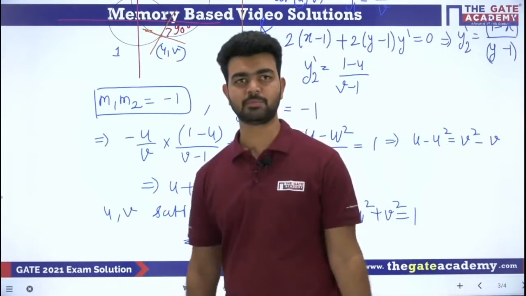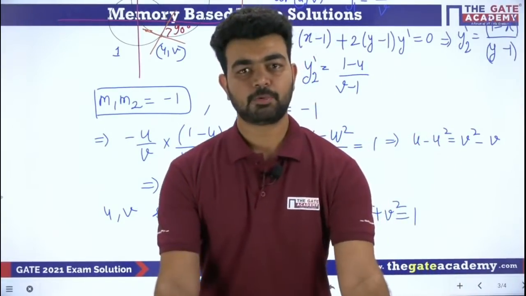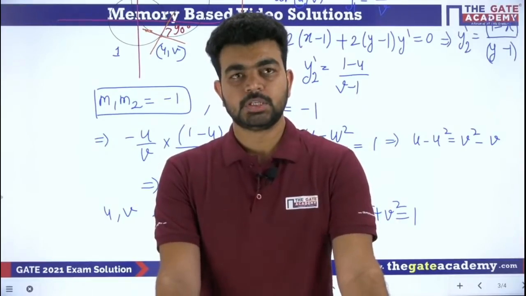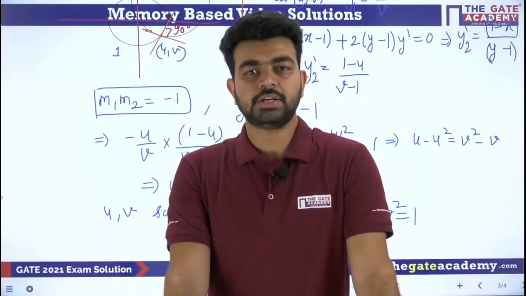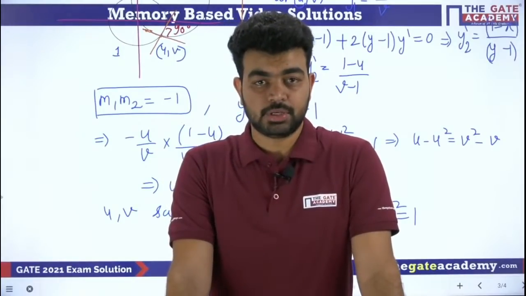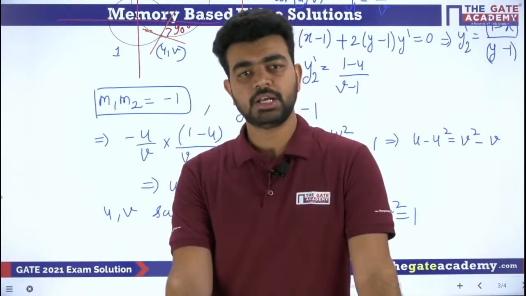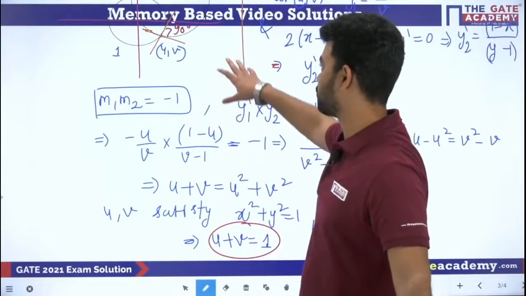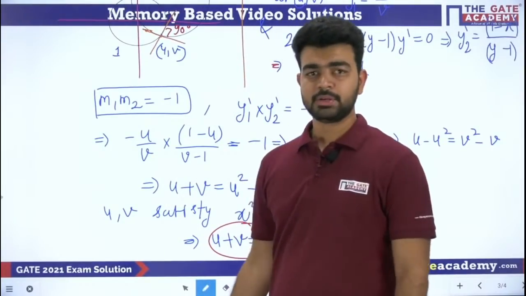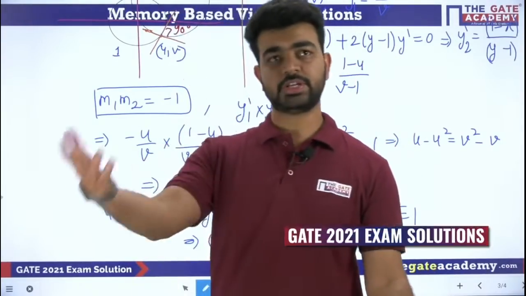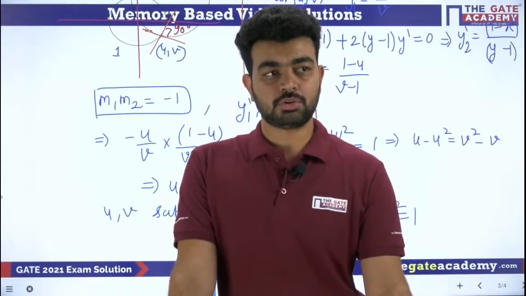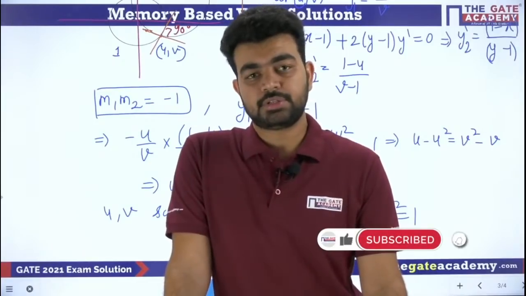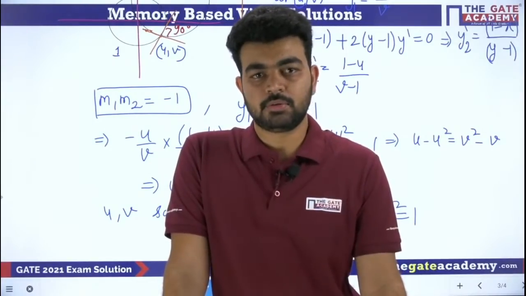This is the numerical type question. Is there any problem in the solution? Tell me, guys. So it is a little lengthy, but if you understand the concept now, it's not that lengthy. I was explaining and drawing the diagram, that's why it became lengthy. So that for the further exam you will be prepared. It might happen that the same concept from the orthogonal trajectory may come again. We don't know, right?